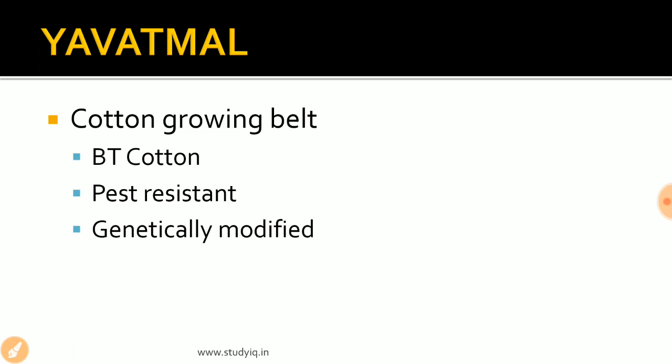That is the genetically modified cotton that was supposed to be absolutely pest resistant. When BT cotton came into the picture, it was thought that there would be no pest attacks on the cotton crop, and also the need for fertilizers, pesticides and insecticides would be eliminated.